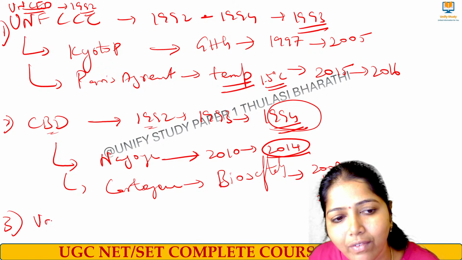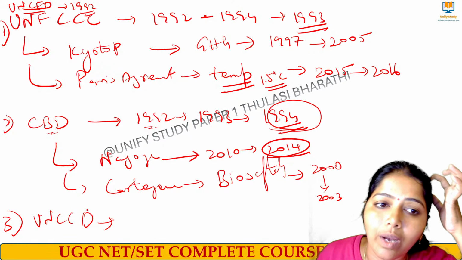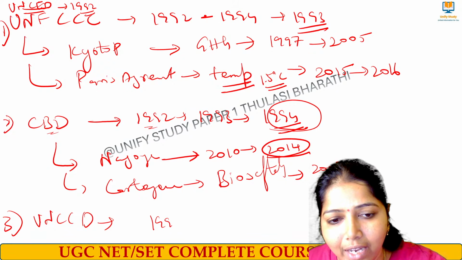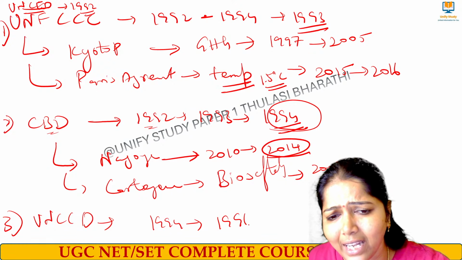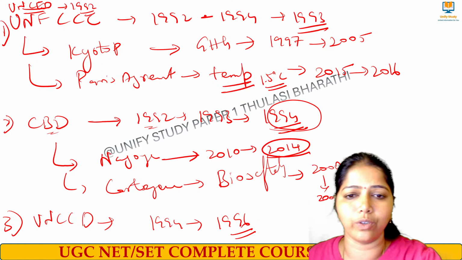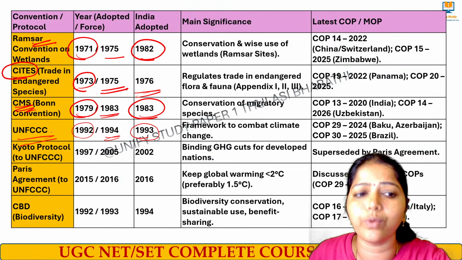And the third one we have is UNCCD, it is to combat desertification, to overcome the drought and all. It was started in the year 1994, and in 1996 it came into force. Okay, right, very good. So these are the important things that you have to remember under UNCED.